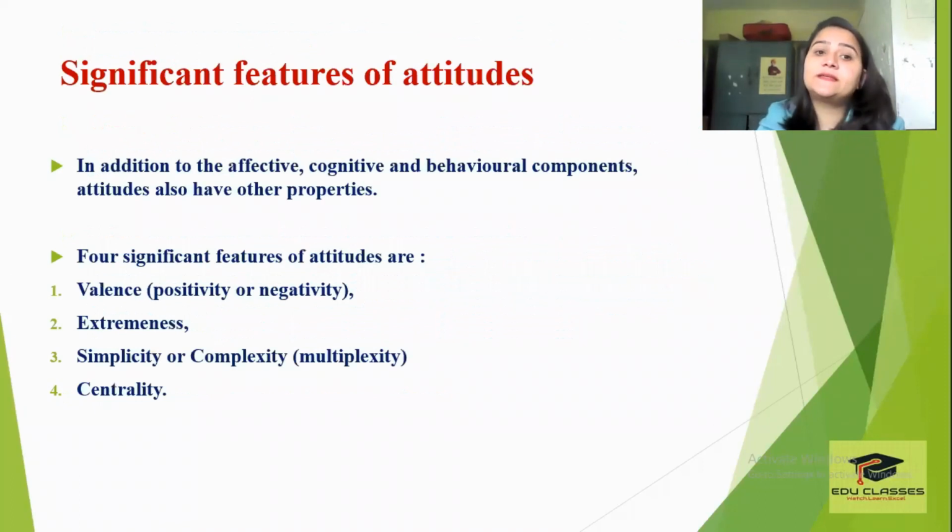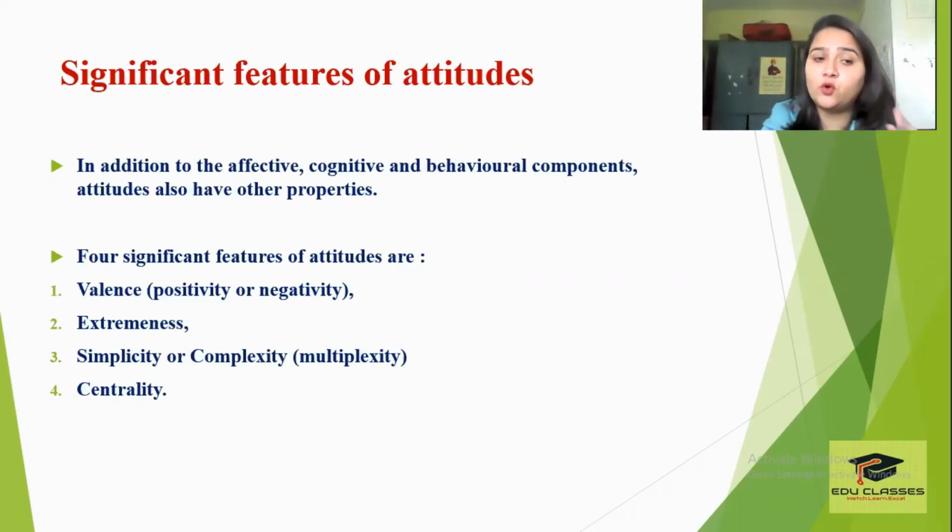Now, what are some of the significant features of attitudes? In addition to your affective, cognitive and behavioral components, attitudes also have some other properties. There are 4 significant features of attitude: valence, which could either be positivity or negativity.